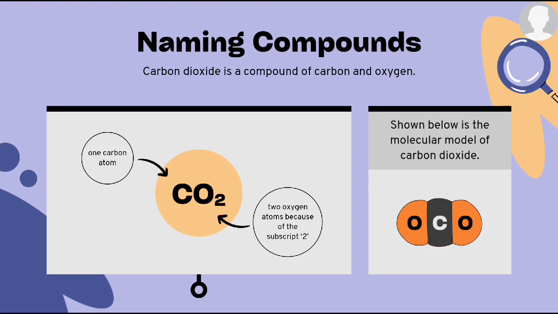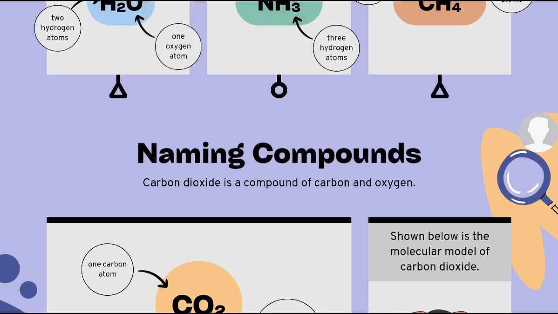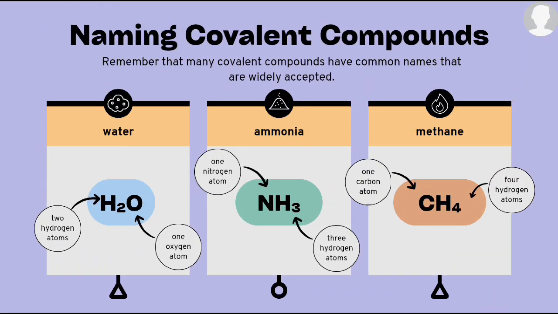There are some naming compounds. Carbon dioxide is a compound of carbon and oxygen. As you can see on screen, carbon dioxide is made from one carbon atom and two oxygen atoms. And there are some naming covalent compounds. Covalent